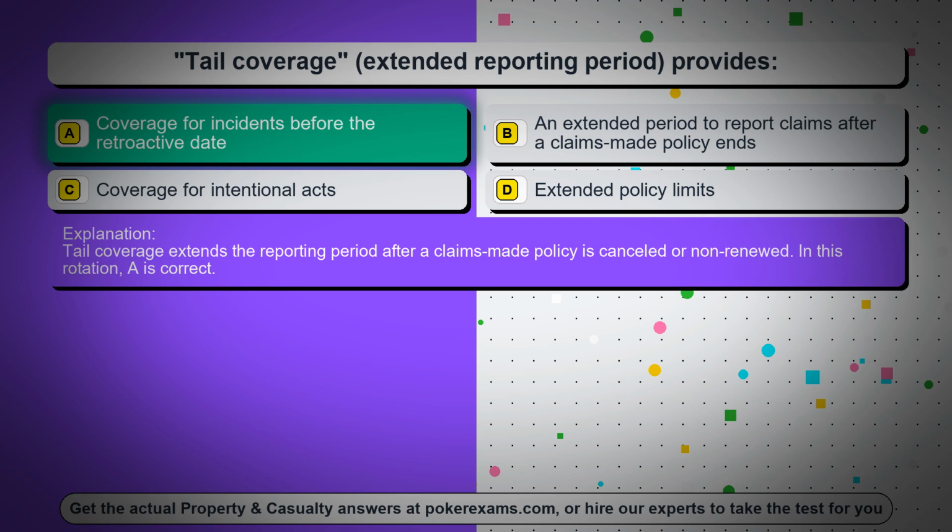Tail coverage extends the reporting period after a claims-made policy is cancelled or non-renewed. In this rotation, A is correct.